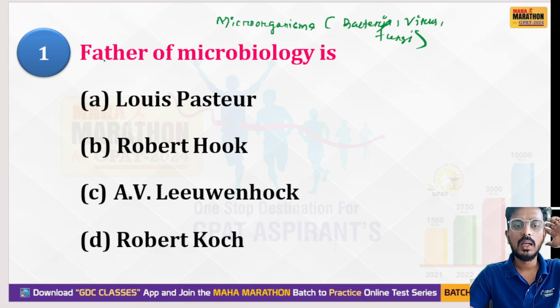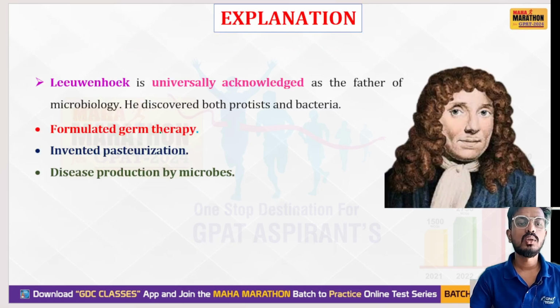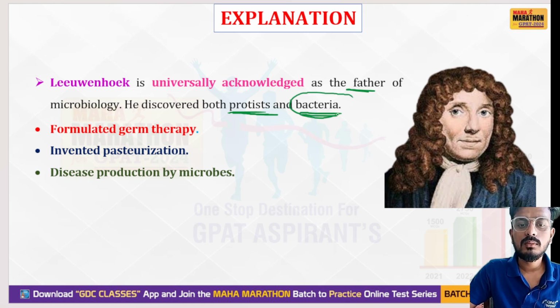Your options are Louis Pasteur, Robert Hooke, A.V. Leeuwenhoek, and Robert Koch. So your right answer is option C, A.V. Leeuwenhoek. Let's see the explanation. Leeuwenhoek is universally acknowledged as the father of microbiology, and he discovered both protista and bacteria. Remember, protists and bacteria were both discovered by A.V. Leeuwenhoek. This is one of the important questions.